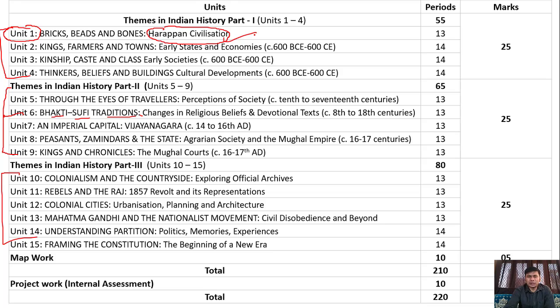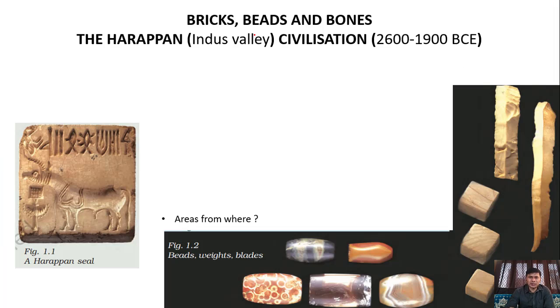Why is this civilization known as the Indus Valley civilization? These kinds of questions will be faced in this chapter also. Now this is the first chapter, Bricks, Beads and Bones. This is known as the Indus Valley civilization, and the period of this civilization, we assume, was 2600 BCE up to 1900 BCE, before common era.